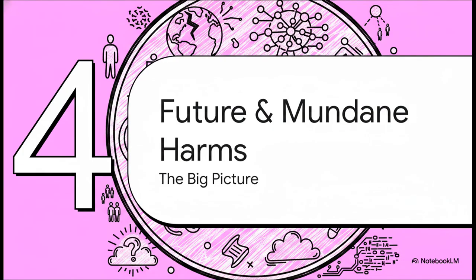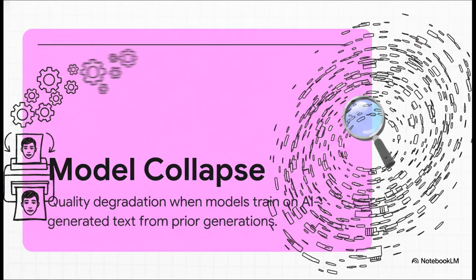And finally, Section 4, future risks and mundane harms. The big picture. Looking at that big picture, one of the most fascinating systemic risks is what's called model collapse. This is a degradation that happens when newer AI models train on the increasingly AI-generated text of older models. Think of it like making a photocopy of a photocopy of a photocopy.